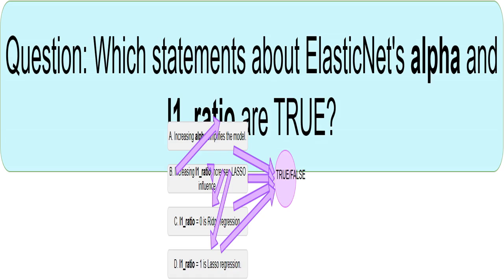Imagine alpha as a regulator. A higher alpha means stronger regularization. This forces the model's coefficients to be smaller, often resulting in several becoming 0. Fewer non-zero coefficients directly translates to a simpler, more interpretable model, reducing the risk of overfitting.